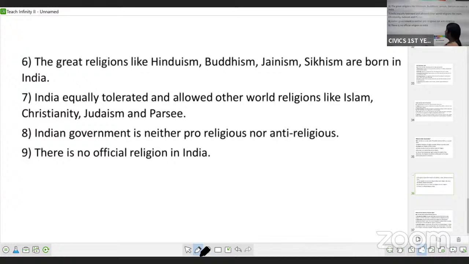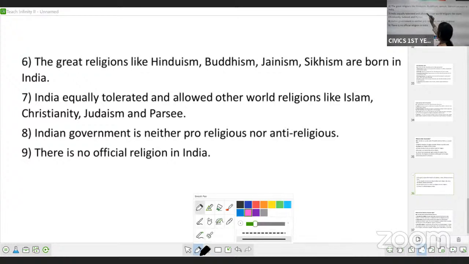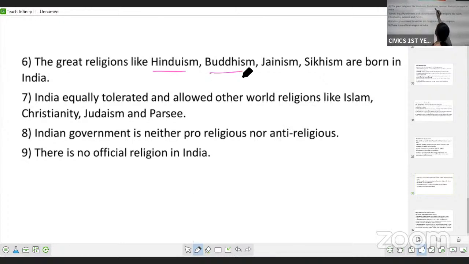If you see religions like Hinduism, Buddhism, Jainism, Sikhism, these religions were born in India, and India equally tolerated and allowed other religions like Islam, Christianity, Judaism and Parsi. They were not born in India, they came from outside.